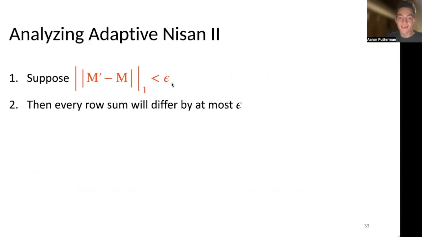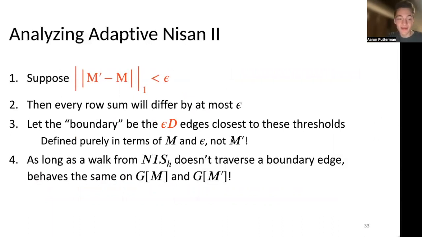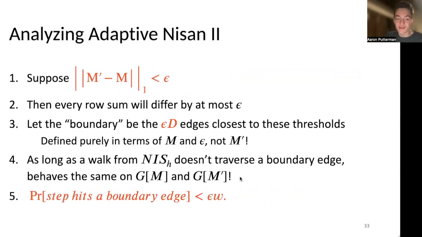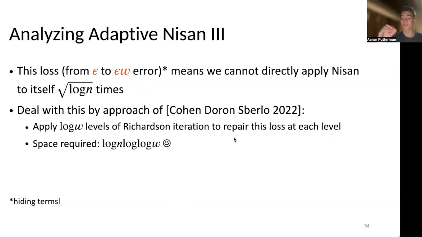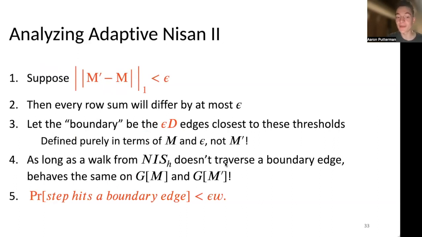Finally, putting this all together, if the matrices are sufficiently close in some matrix norm distance, every row sum will differ by at most epsilon. So denoting the boundary as these edges closest to the thresholds, which is again defined only in terms of M and epsilon, as long as a walk from Nissan sub H never traverses a boundary edge, it'll behave the same on G of M and G of M prime. And the probability that you hit a boundary edge is sufficiently small. So evaluating on G of M versus G of M prime, we get some error, which is at most an epsilon W factor.